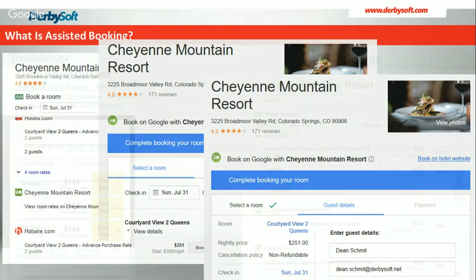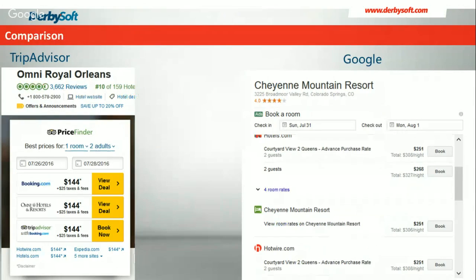So having said that, let's look at a little bit of a comparison between the two instant book options that happen on these different sites. TripAdvisor refers to theirs as instant booking. Google refers to theirs as Book on Google, or BOG for short. Both of them are what we call an assisted booking engine, meaning that they're facilitating the booking process, although the reservation itself is fulfilled by whatever source that's going to. Maybe it's booking.com, maybe it's the hotel direct, whatever the case may be.